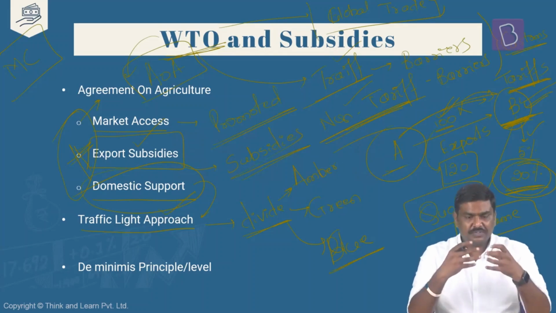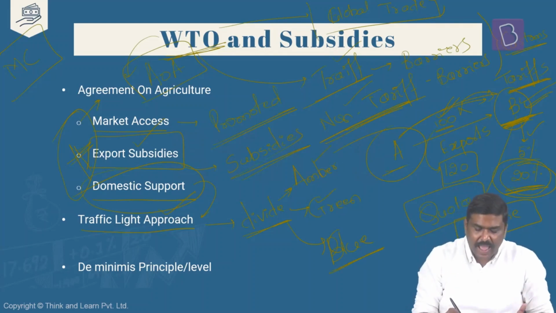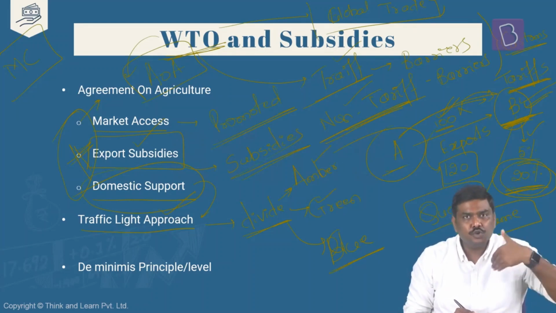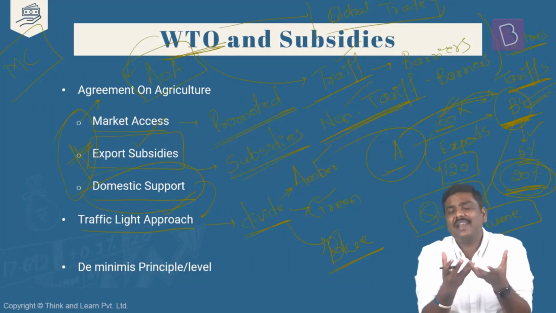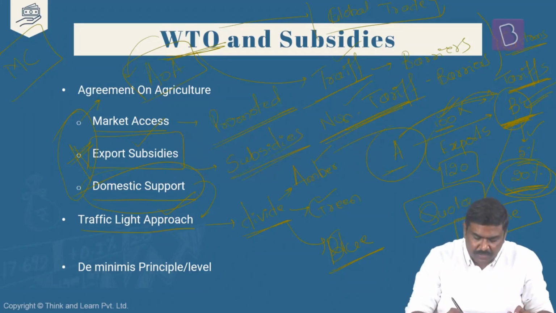And the reason this is called a traffic light approach is, if you've seen a traffic light, generally there are 3 lights. One is green, second is amber, third is red. Red essentially indicates you're not supposed to move, you're supposed to stop. Amber means slow down. And green means you're allowed to pass. That is basically the idea of traffic lights. And we are going to use the same indication, same meaning, in classifying these particular subsidies.